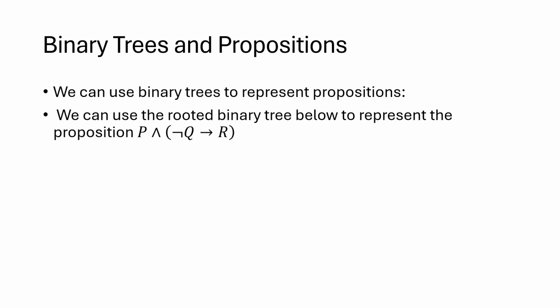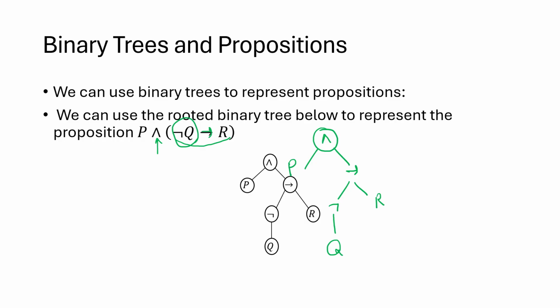So the way to do that is the top level connective is AND. So we put AND on the top and then two children. On the left we have P. On the right we have this entire proposition, again, which is an implication. So we put implication here, and then it has left and right. On the right side of the implication, we have R. On the left side, we still have a compound proposition, which is not Q. So we put the connective not, and that has only one child, which is Q. So this is the binary tree representing the proposition P and not Q implies R.